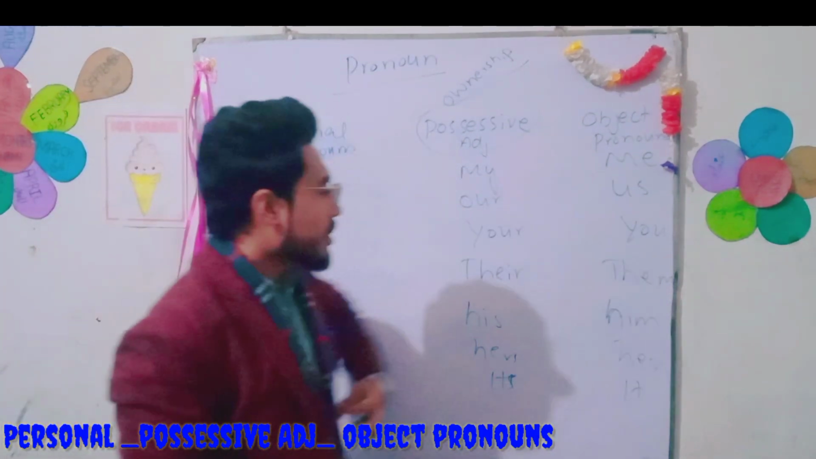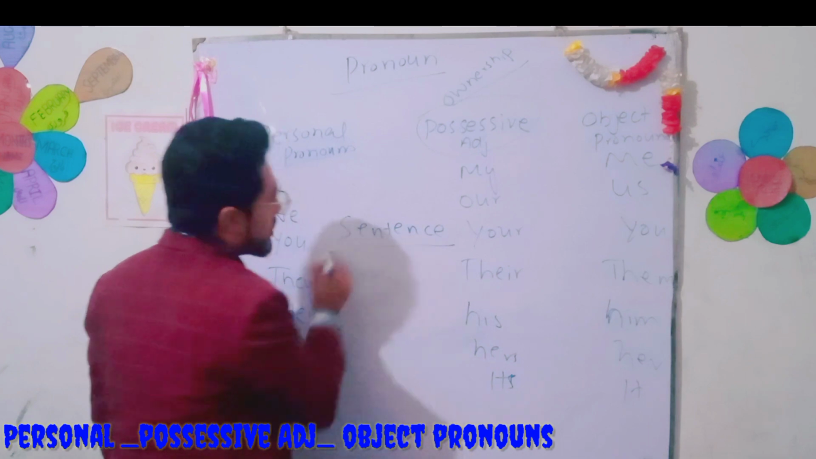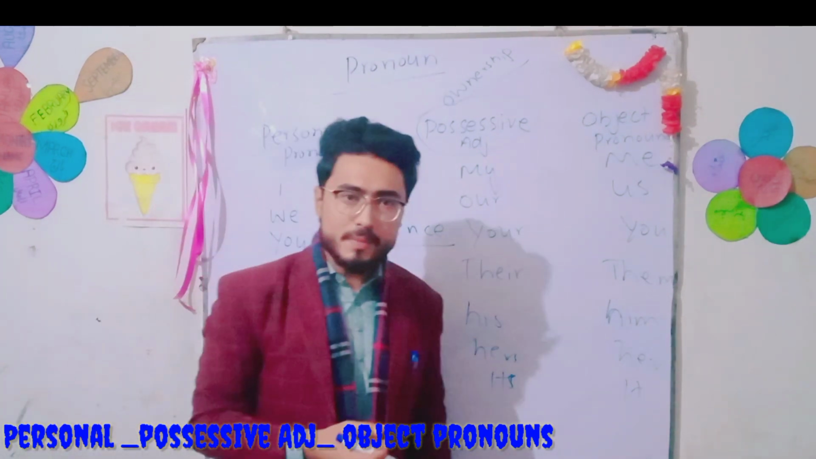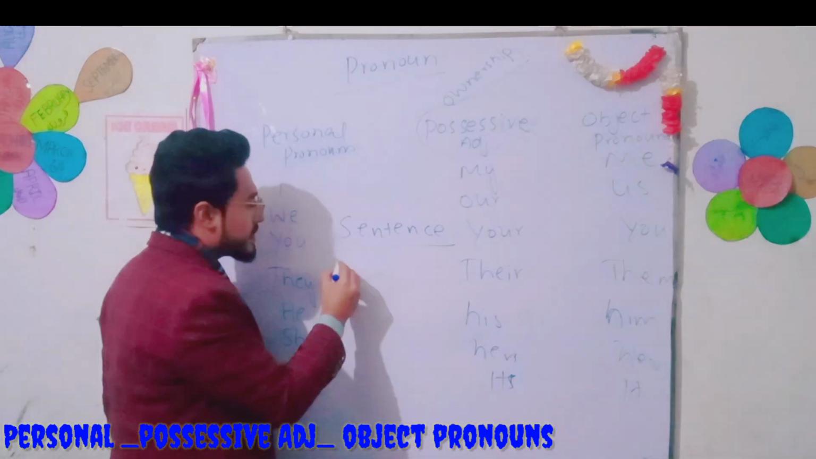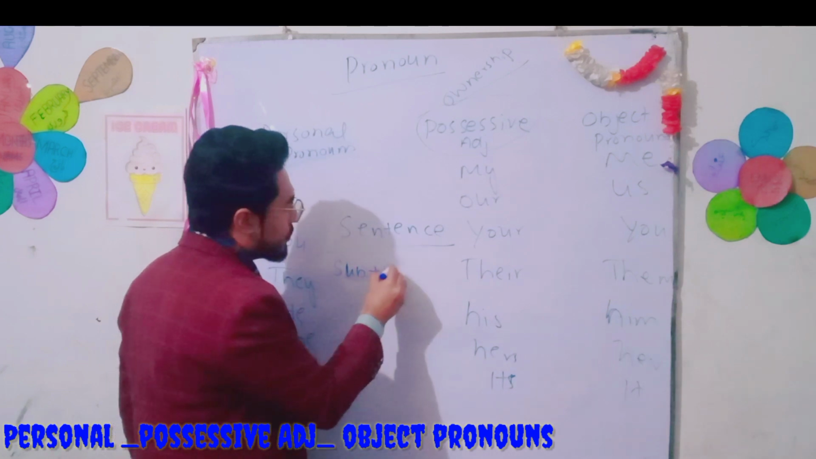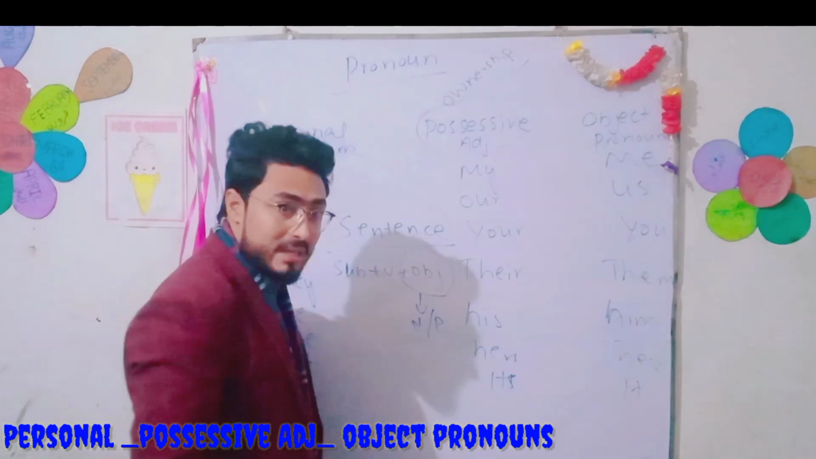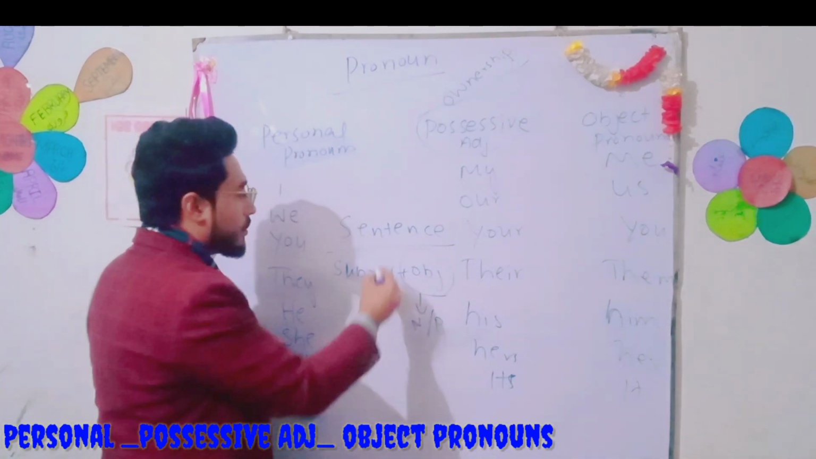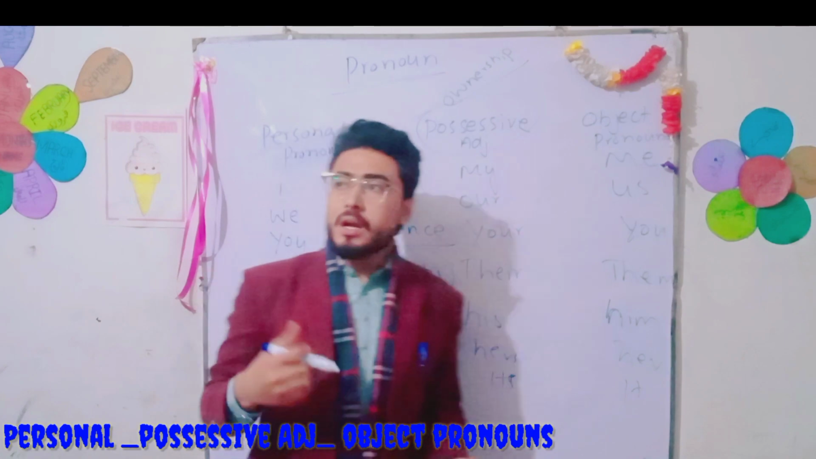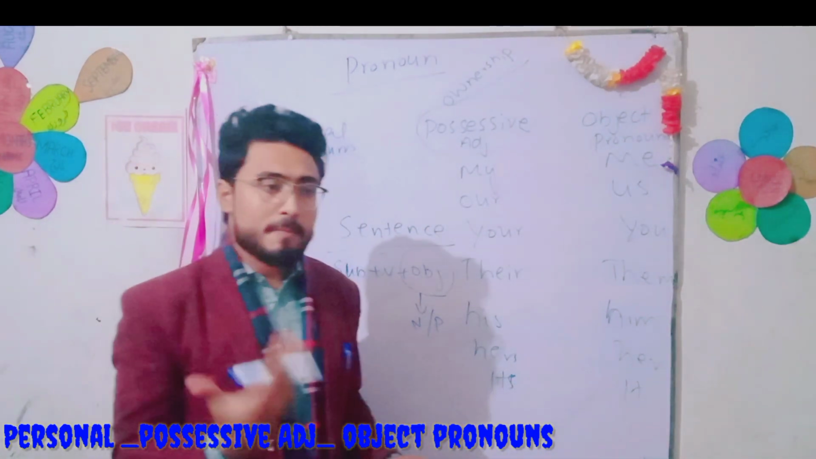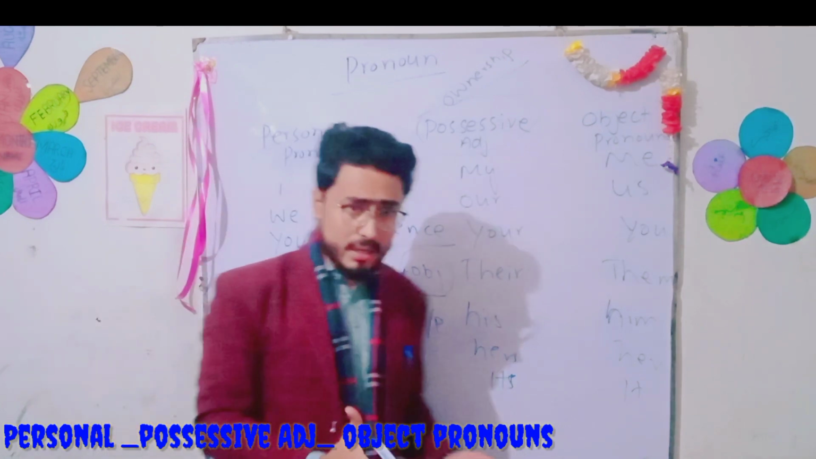Then we have object pronouns. What is an object? For example, a sentence. What is a sentence? A sentence is a group of words which gives complete meaning and complete thought, right? Sentence structure is subject plus verb plus object. This object is a noun or pronoun. This is a verb. A verb is a word which shows an action. Then we have types of verbs like regular verb, irregular verb, transitive verb, intransitive verb, stative verb, dynamic verb. These are the types of verb, right?